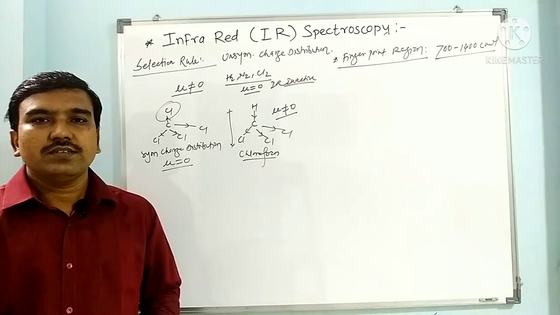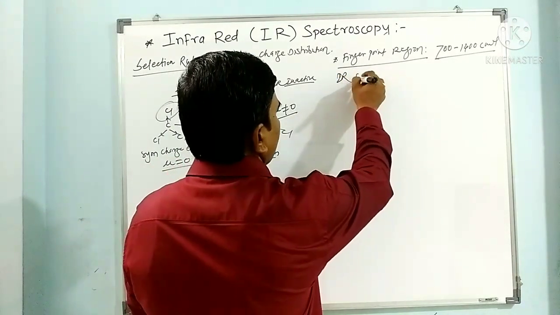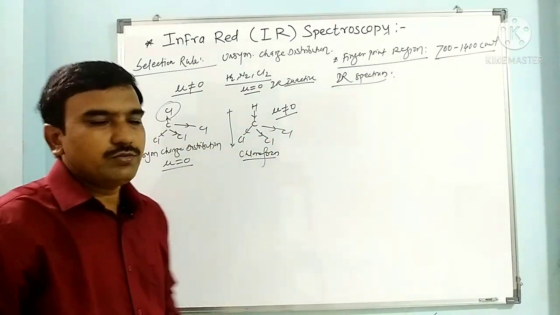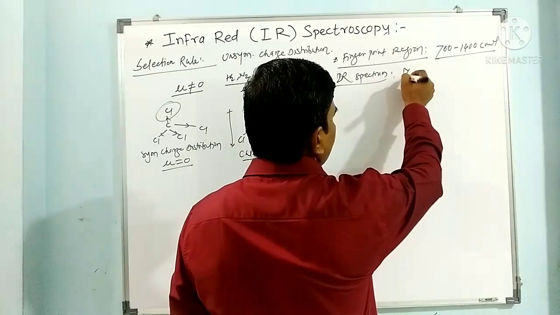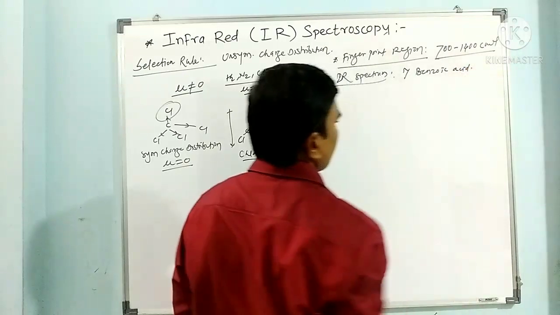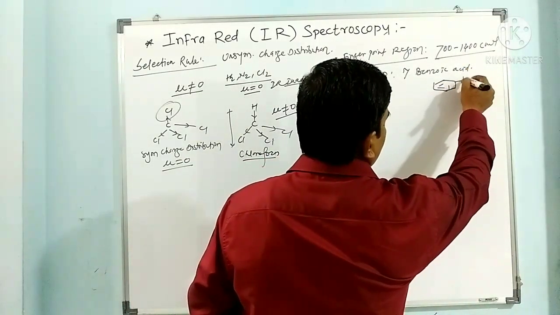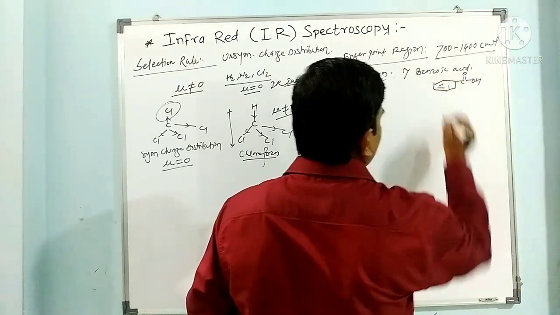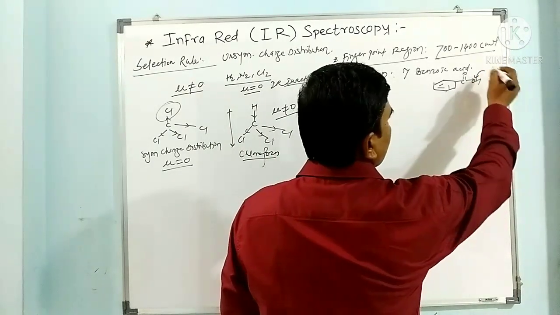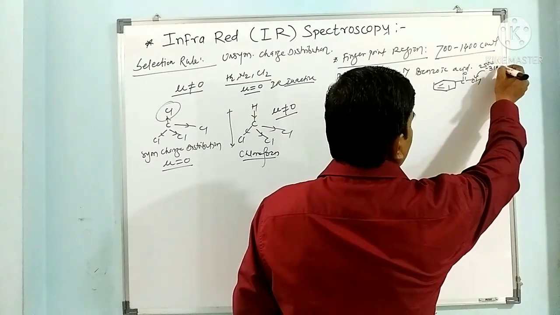And next we have to see the IR spectrum of a few compounds. If you see the first example, benzoic acid, it has the structure Ph-COOH. Here the OH stretching frequency has a broad range from 2500 to 3100.